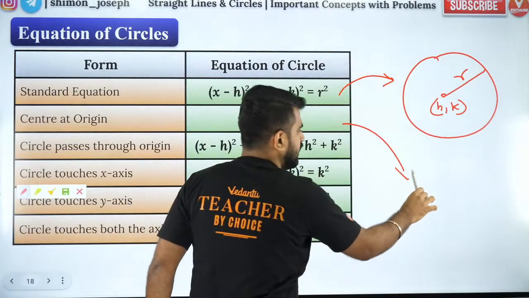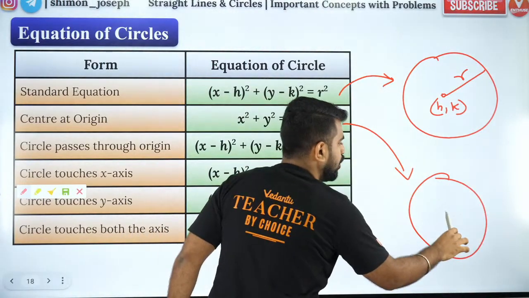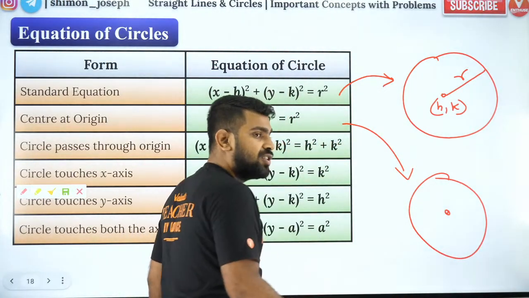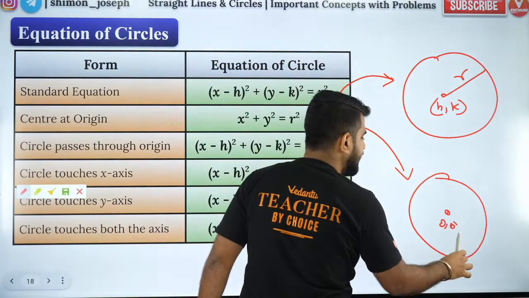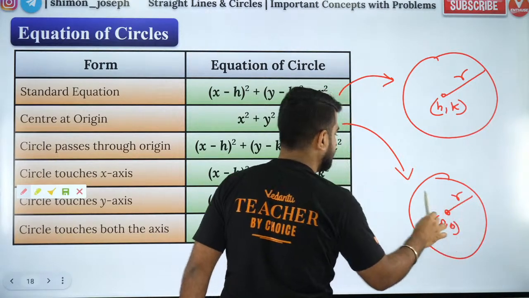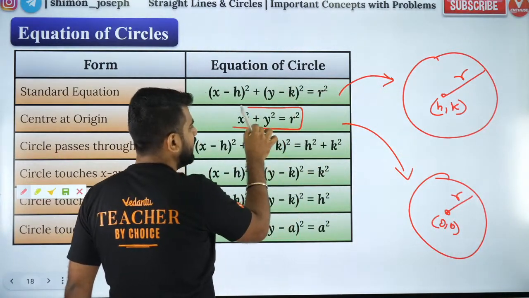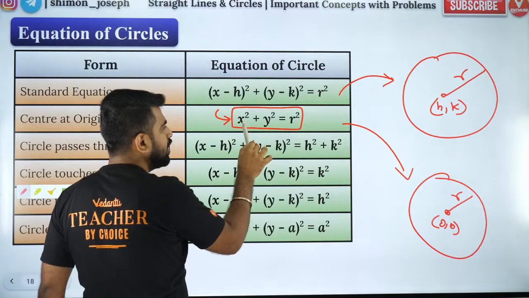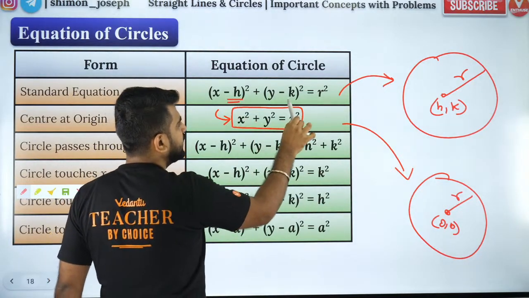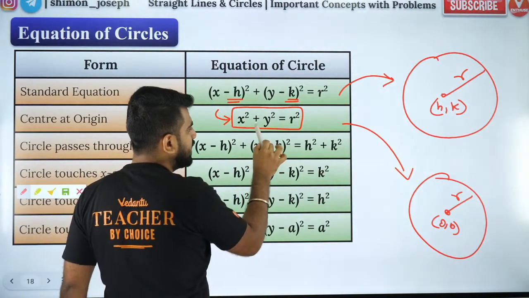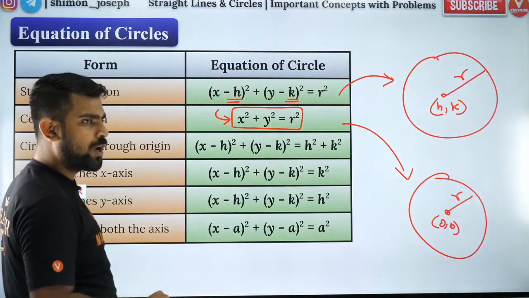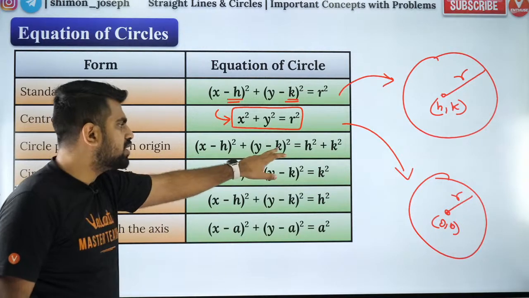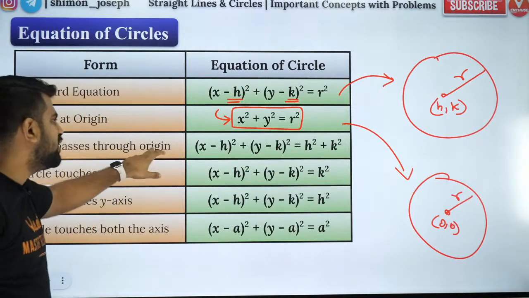The second one is a very standard, more specific circle whose center is origin and radius is r. So this is a very special circle, very easy to understand. You see h is 0, k is 0 for this. That is why the center is at origin and the radius is r. Got it?